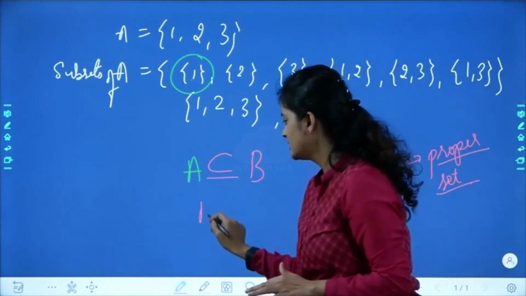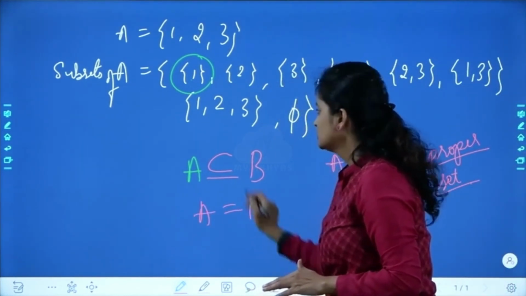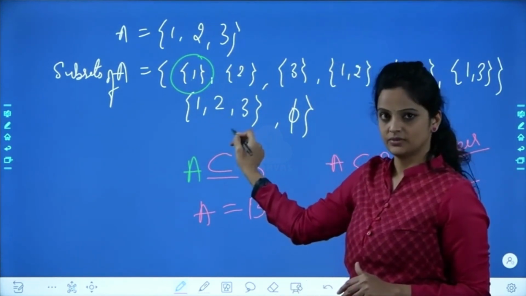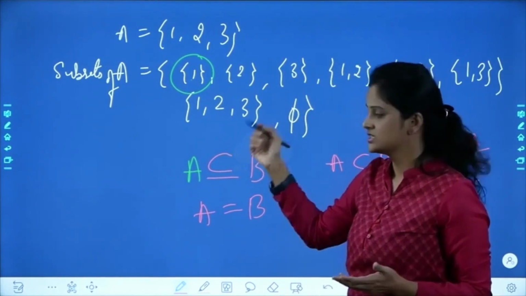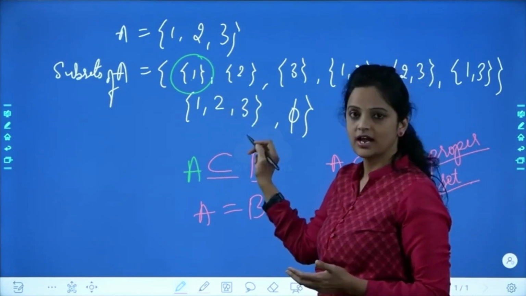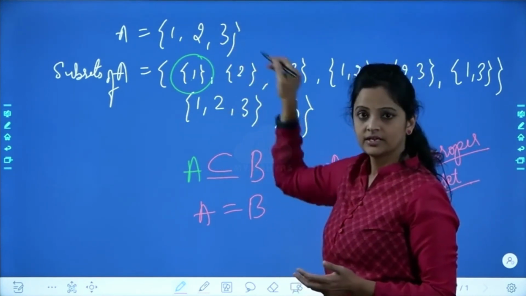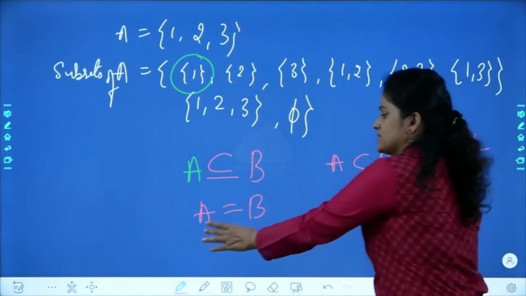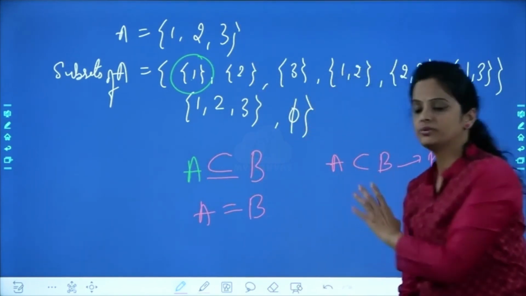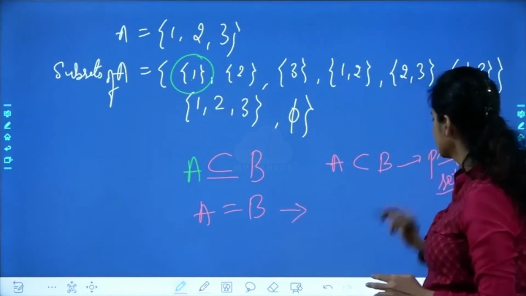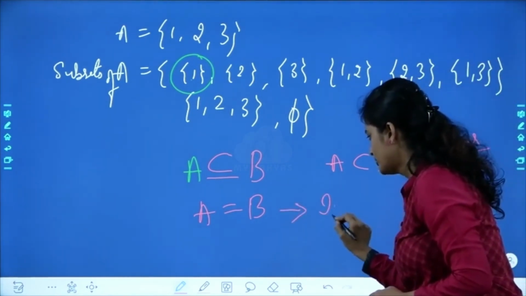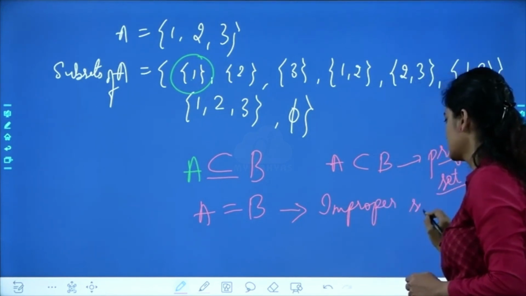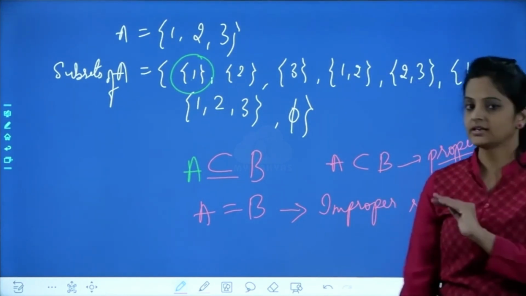If A is equal to B, I am writing all the subsets and I arrived at this one. I have to write that because the trivial case says that. So {1, 2, 3} I have to write, which means they are equal. This subset and the set given are equal. That case, when A is equal to B, is taken as an improper subset. Clear for you?